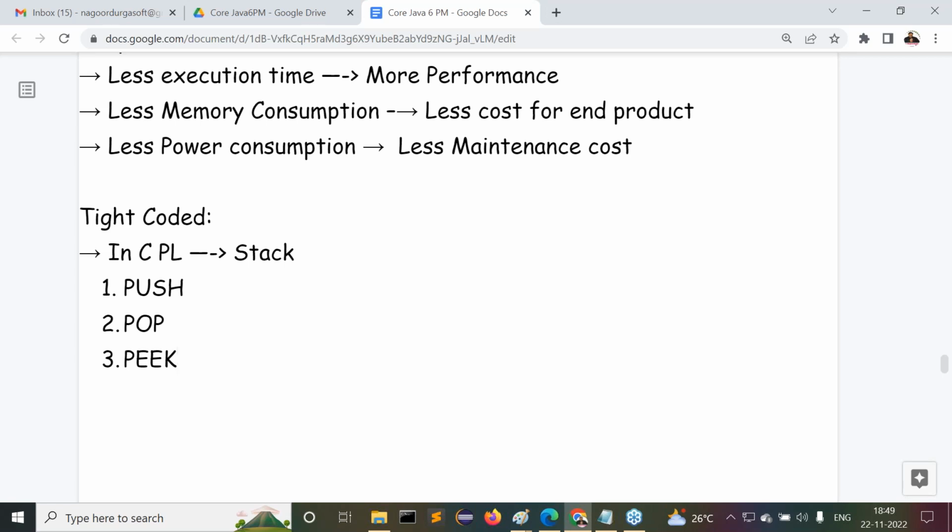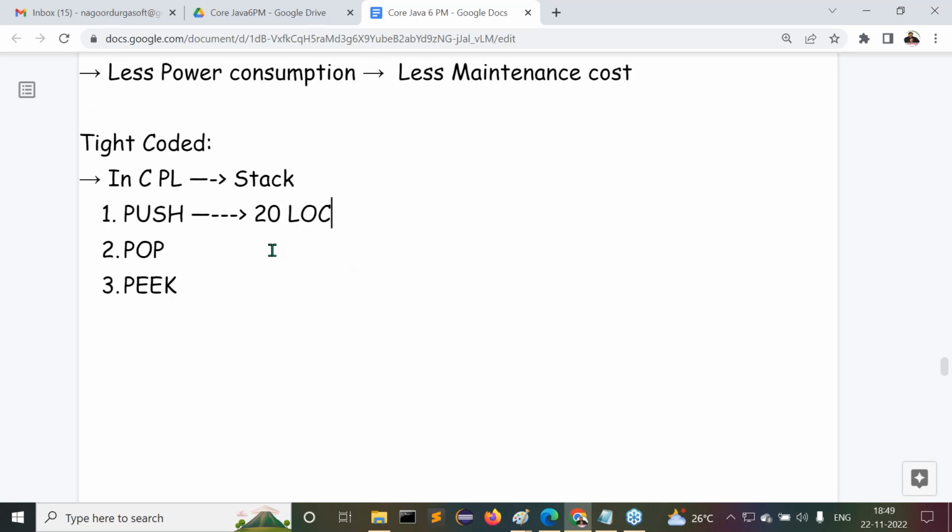In the C programming language, if you want to perform the push operation, nearly 20 lines of code we have to write. Similarly, to perform the pop operation, on an average we are going to write 20 lines of code. Similarly, to perform the peek operation, on an average, 20 lines of code.